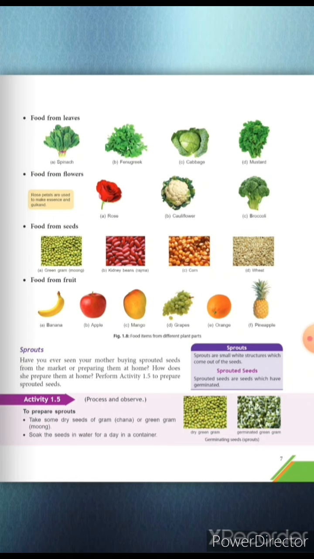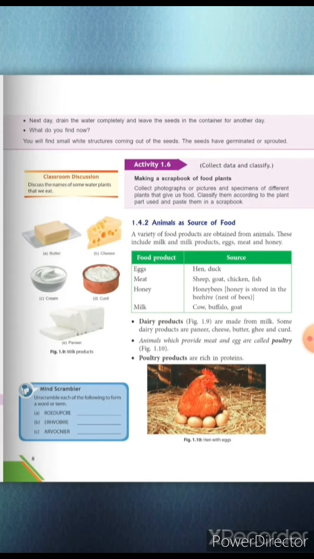Now next comes sprouts. Sprouts are small white structures which come out of the seeds. In common terms, we can say the sprouted seeds are the germinated seeds which we eat as a salad or as another food item. Now next comes animals as a source of food. Earlier we discussed plants as a source of food, and now we are going to discuss animals as a source of food.